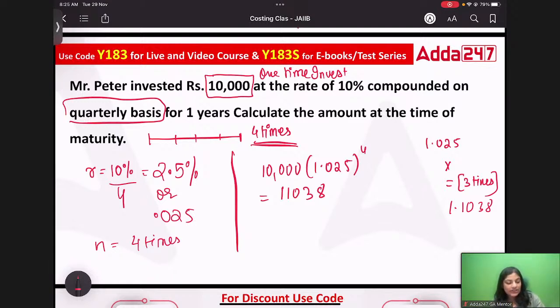Correct. So what are the key takeaways? Again, there is one-time investment, but the time here is quarterly. Whenever there is quarterly, we'll multiply the time by 4 and divide the rate of interest by 4. Correct? I hope this is clear. Now, this is the end of future value.